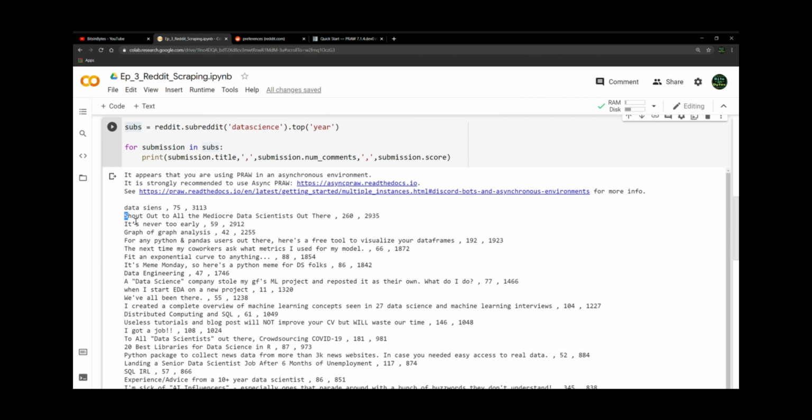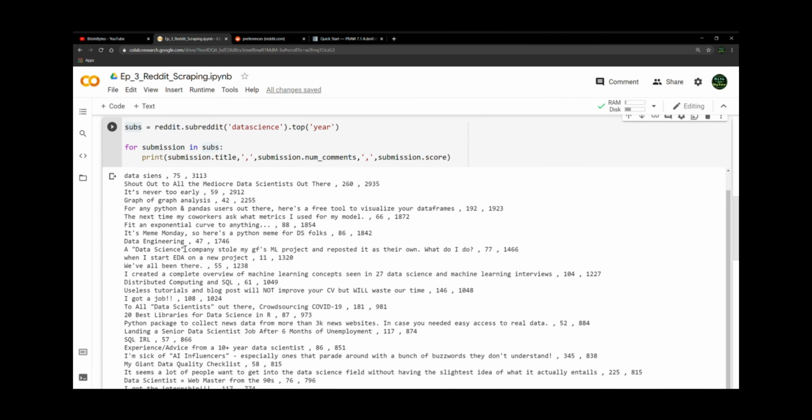We can see the next one, shout out to all the mediocre data scientists out there, 260 comments, 3,000 upvotes, so a lot more engagement. I guess there's a lot of people that resonate with being a mediocre data scientist. They wanted to talk about it. It's never too early. My guess is that's some kind of motivational story about an older guy or gal who got into data science. It got 59 comments, 3,000 upvotes. People really appreciated that story, I guess. And yeah, it goes on.